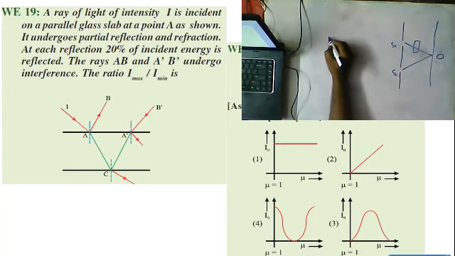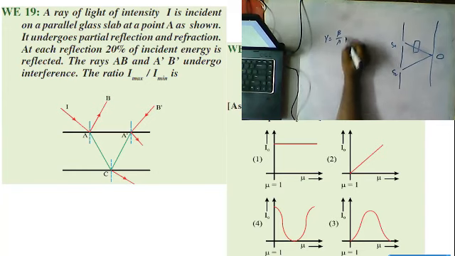We already know that lateral shift y is equal to beta by lambda into mu minus 1 into t. So beta by lambda value is a constant, so y is directly proportional to mu minus 1 into t.